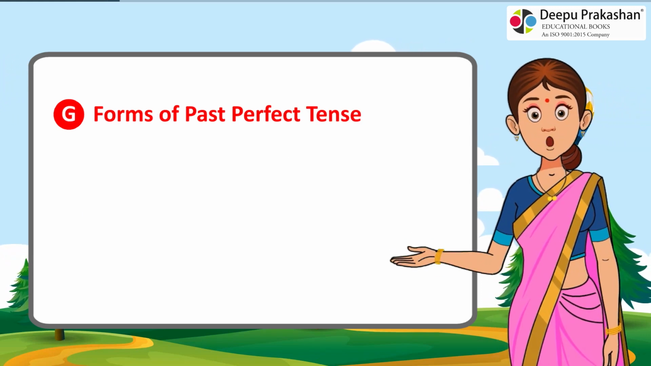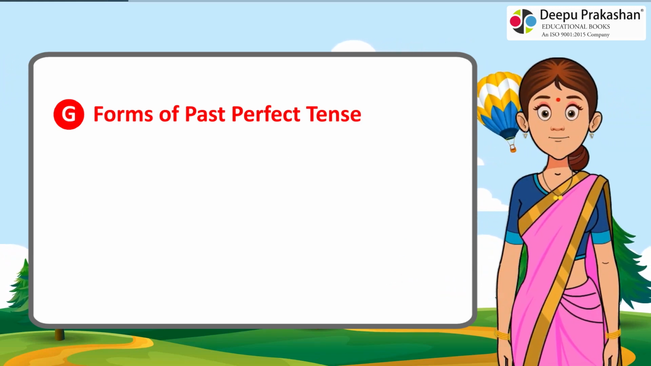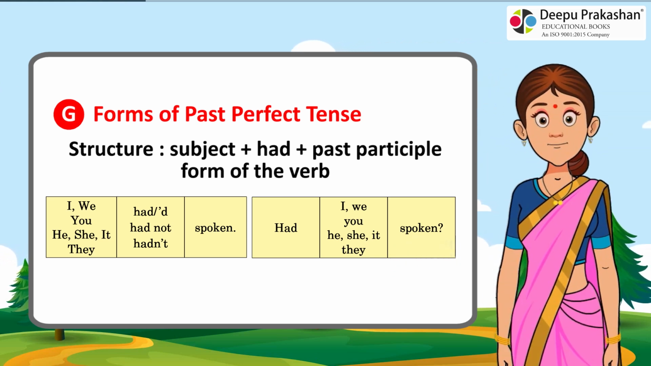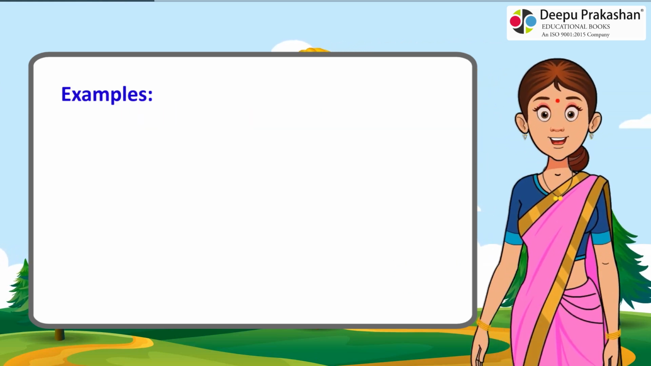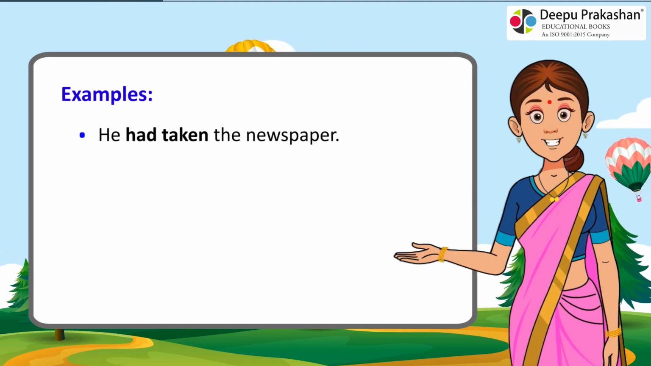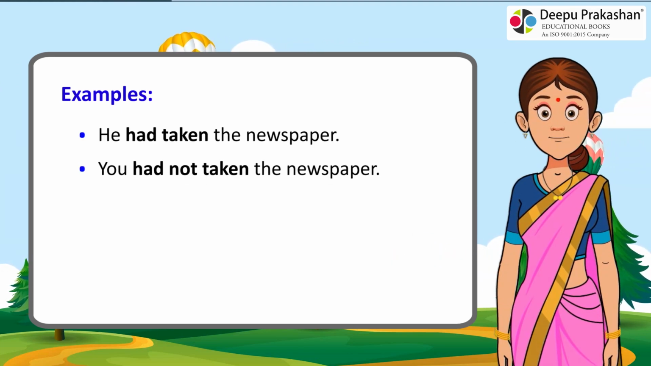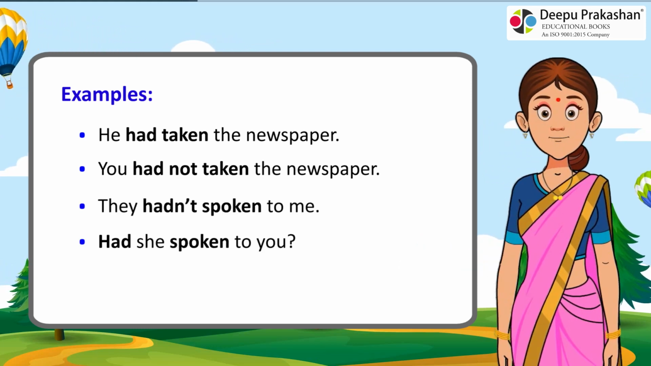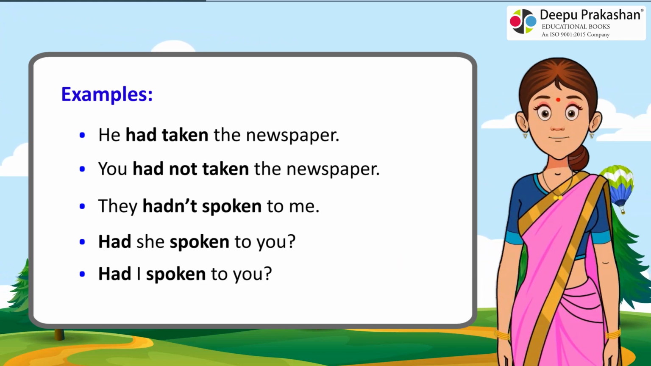G. Forms of past perfect tense. Structure: subject plus had plus past participle form of the verb. Examples: He had taken the newspaper. You had not taken the newspaper. They hadn't spoken to me. Had she spoken to you? Had I spoken to you?